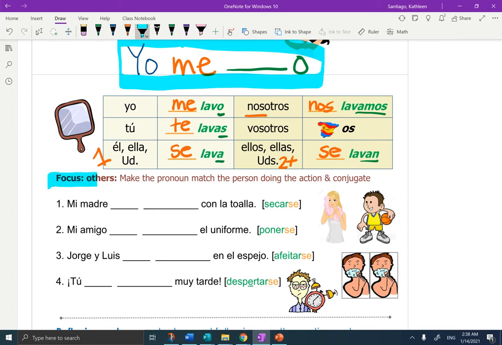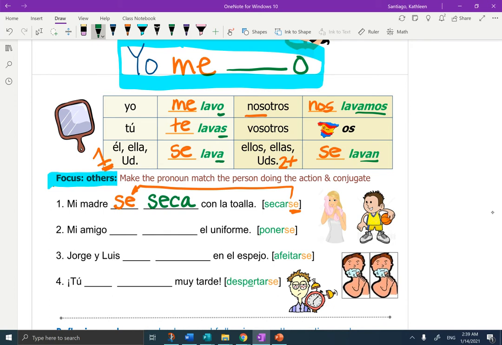Focus on others. Make the pronoun match the person doing the action and conjugate. So again, it's the two-step process. We're going to deal with the se, and then we're going to conjugate. Let's look at the first one. Mi madre blank blank con la toalla. Well, we've got secarse. Deal with the se first. My mom is one person, so I'm going to take the se over here. One person, so it's going to stay se. Now I have to conjugate secar to match ella. It's an AR verb, so it's just going to take an A. Se seca.